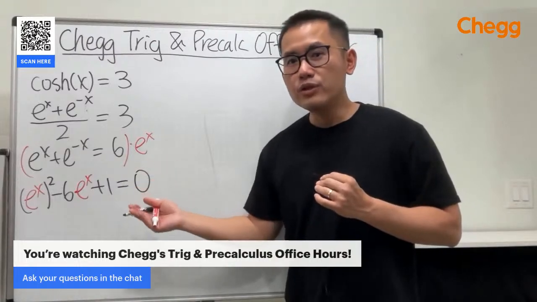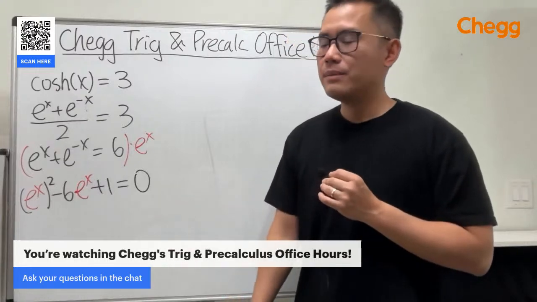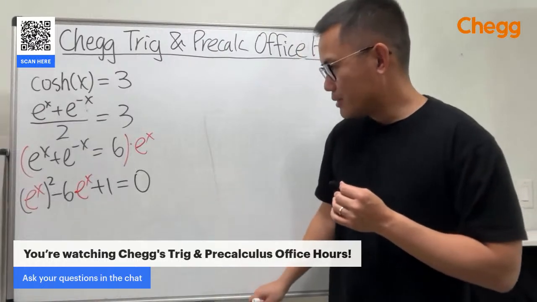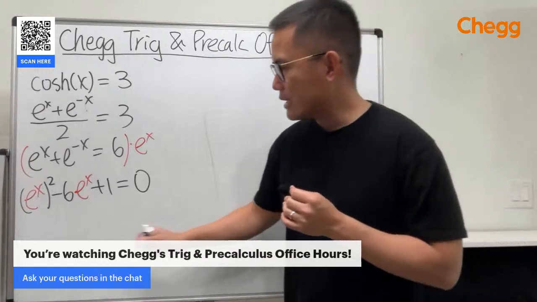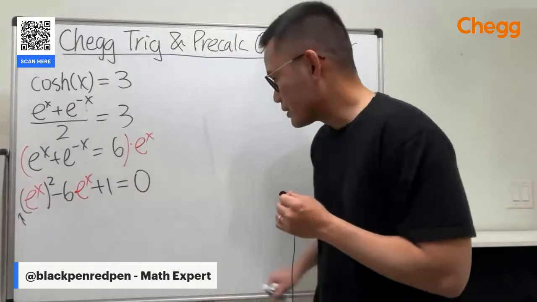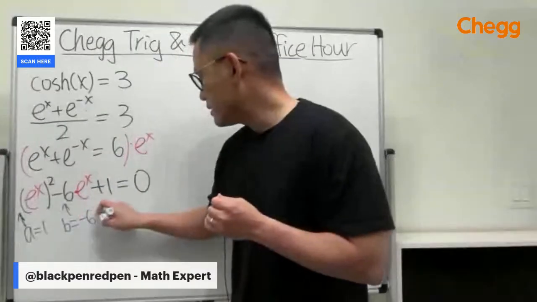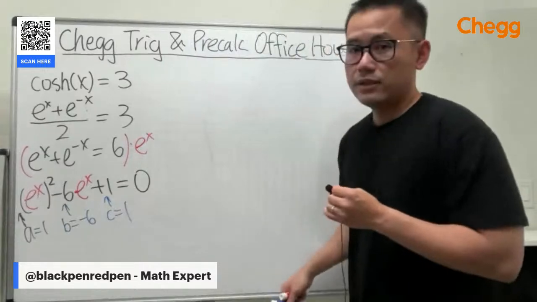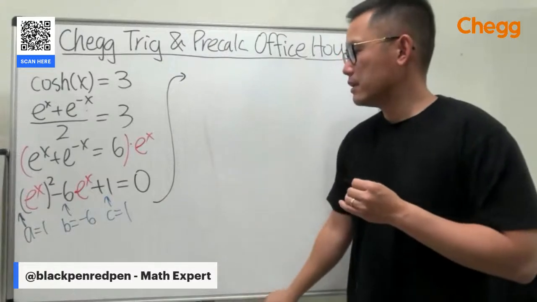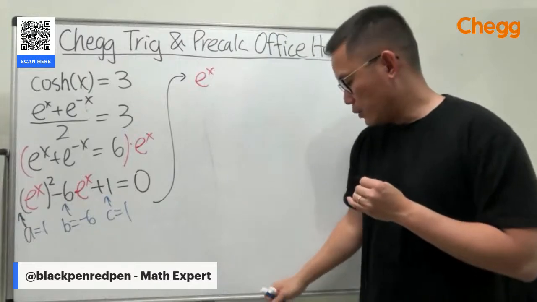So, unlike the equation that we had earlier, which was nicely factorable, this right here, it's not. But it's okay, because we can use the powerful technique called the quadratic formula. And I'm just going to, let's write it down right here. Make sure that we pay slightly more attention to the ABC values. So A is equal to 1, B is equal to negative 6, and C is equal to 1. And then let's just use the quadratic formula. So this right here will give us the input is e to the x. So we will have to say e to the x, and that's equal to the following.